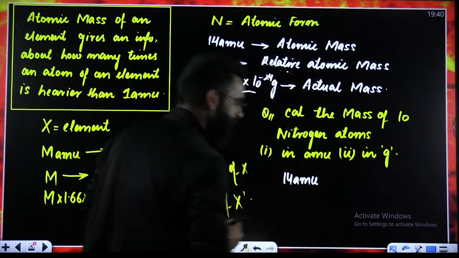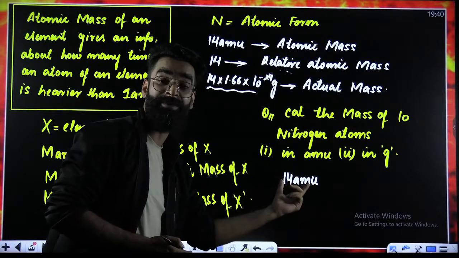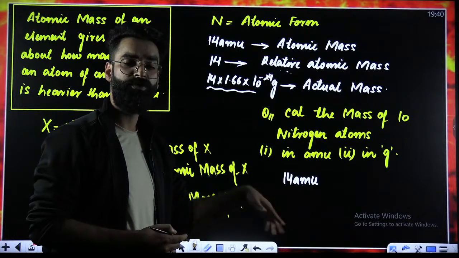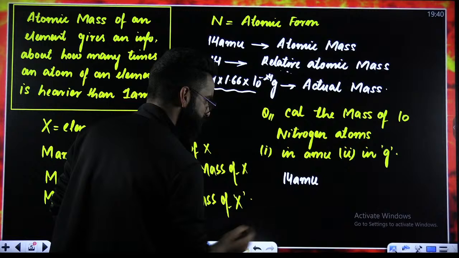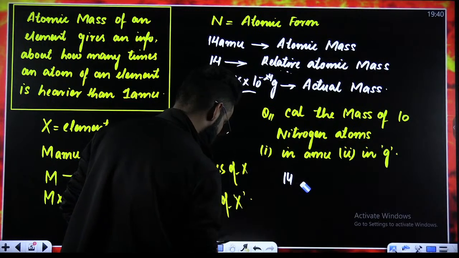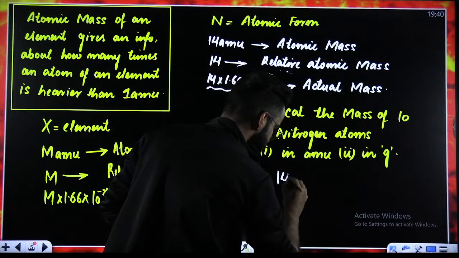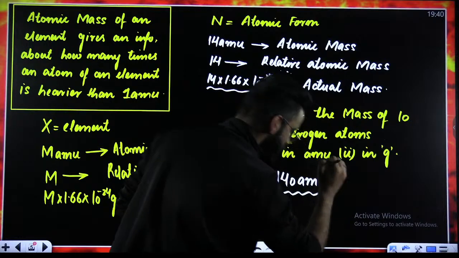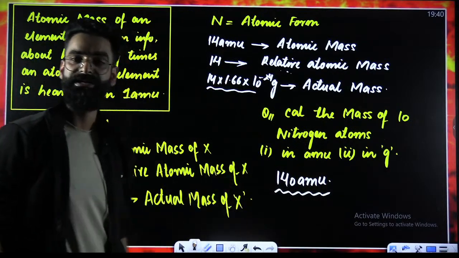If this is the mass of one nitrogen atom, the mass of 10 nitrogen atoms will be multiplied by 10. So it will be 14 multiplied by 10 AMU, which is 140 AMU. This is the mass of 10 nitrogen atoms in AMU.